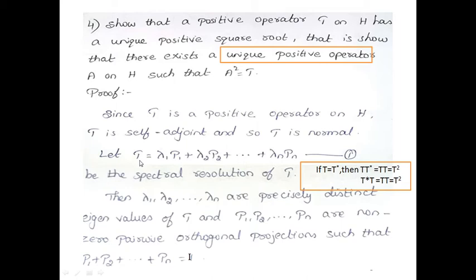You can consider T is equal to lambda 1 P1 plus etc. plus lambda n Pn, with the spectral resolution. As per the spectral resolution, the condition is lambda 1 etc. lambda n are distinct eigenvalues and P1 etc. Pn are non-zero pairwise orthogonal projections such that I is equal to P1 plus P2 plus etc. plus Pn. So you have to show that there is a unique positive operator A such that A squared is equal to T.